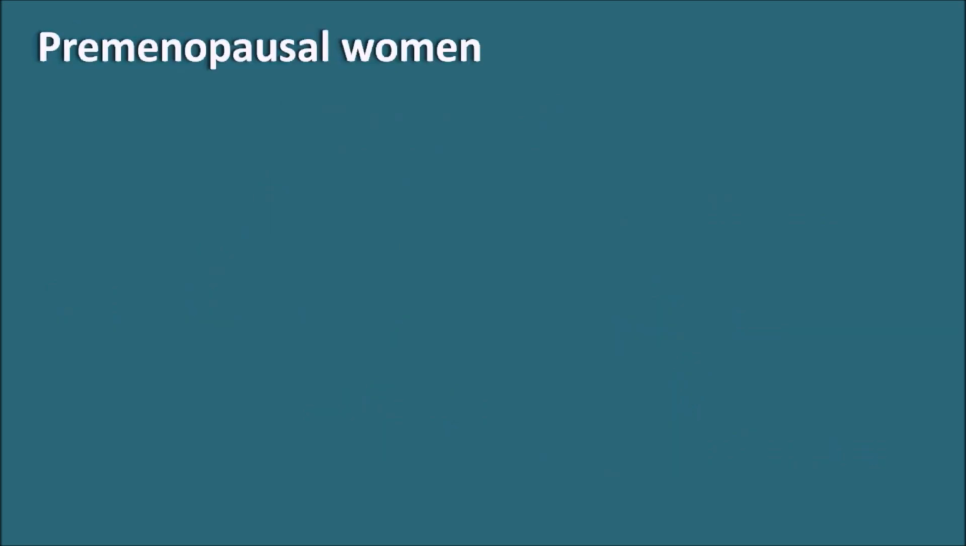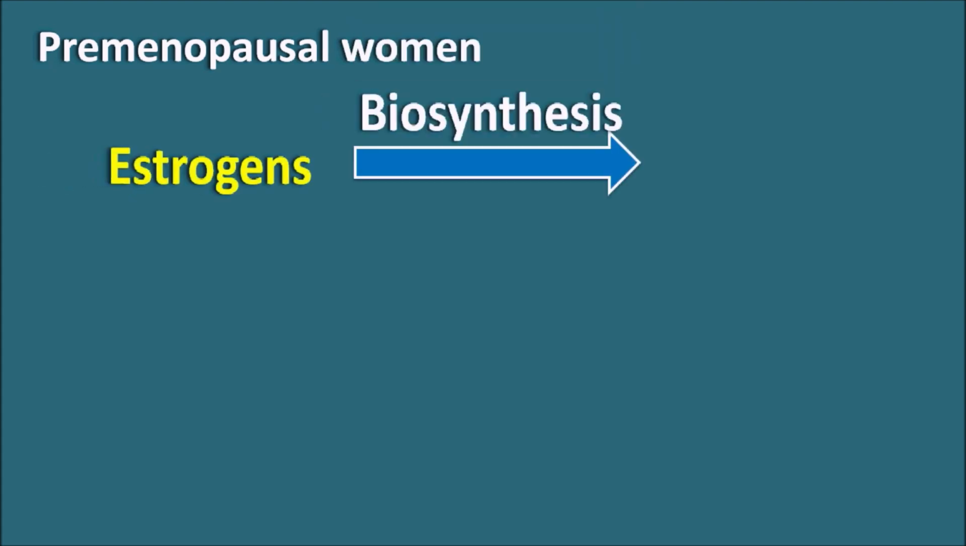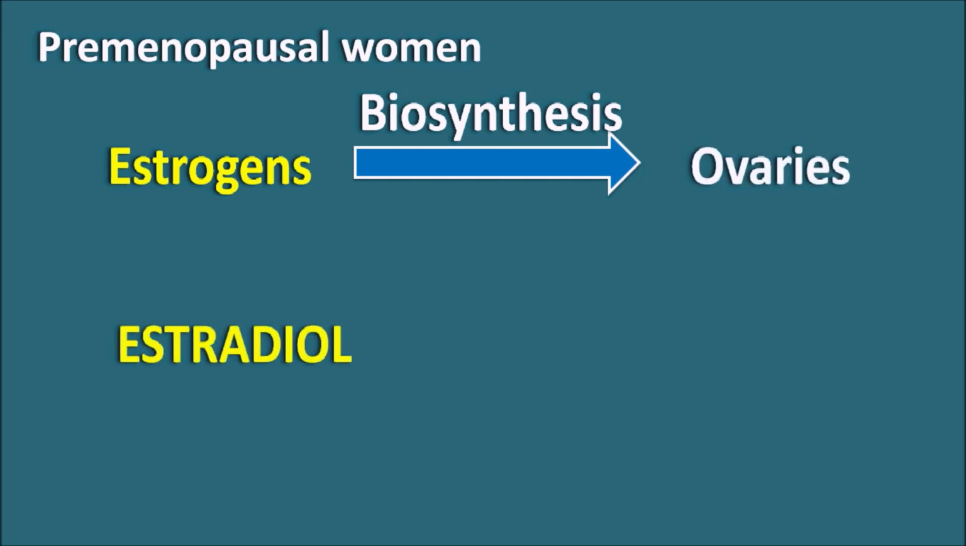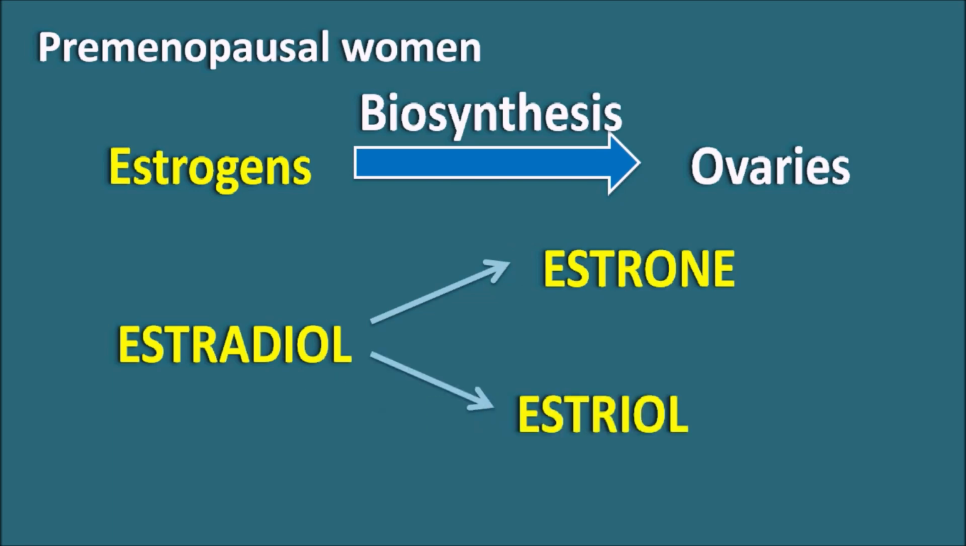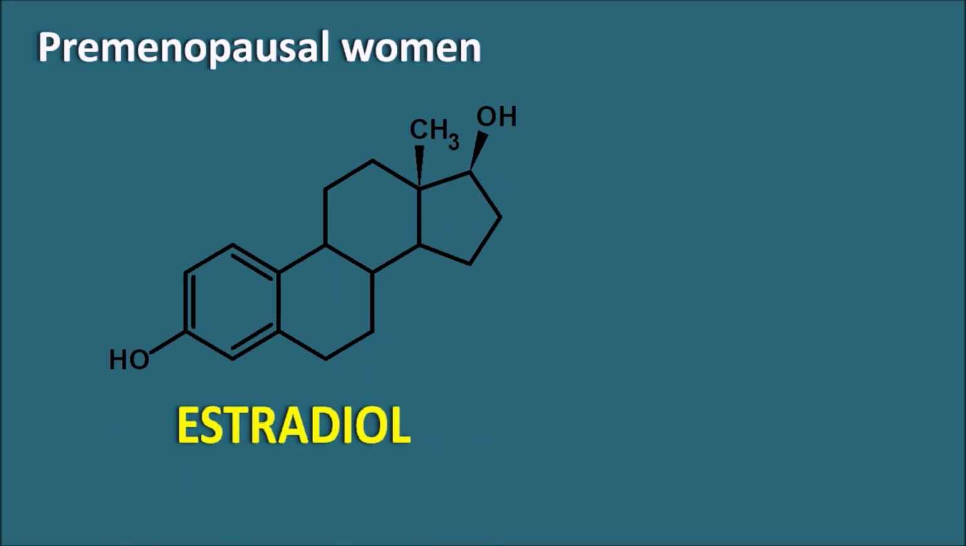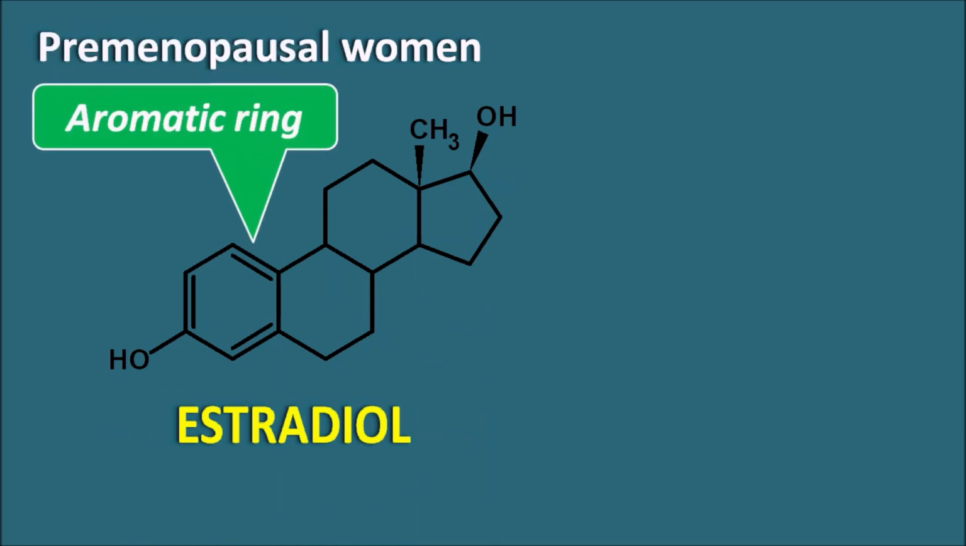First of all, let us see the role of this aromatase enzyme in the premenopausal women. Before the menopause, estrogens are biosynthesized within the ovaries. One of the important estrogens is estradiol, which has high estrogenic activity. But this estradiol can be converted into other metabolites like estrone and estriol, which are somewhat less active. So estradiol is very important for the estrogenic activity, which can increase the risk of breast cancer. This is the structure of estradiol, and you can observe within the steroidal nucleus the first ring is an aromatic ring.